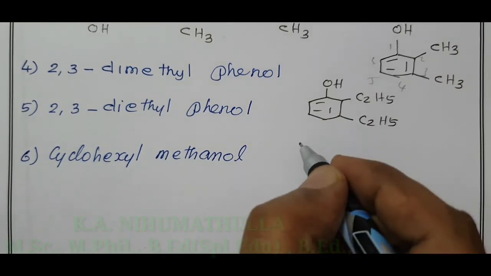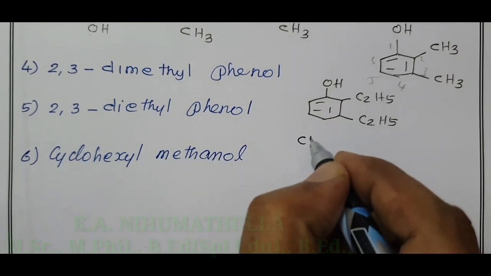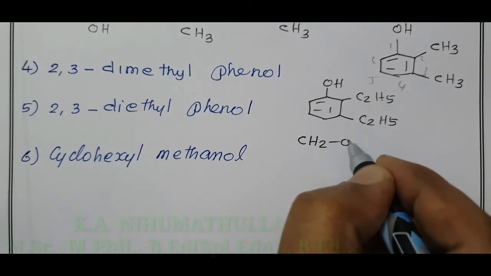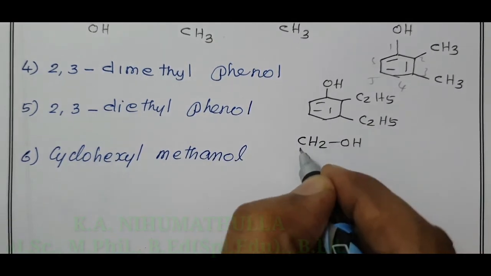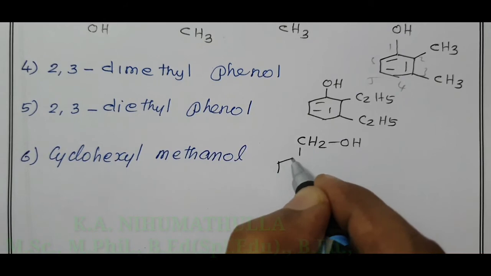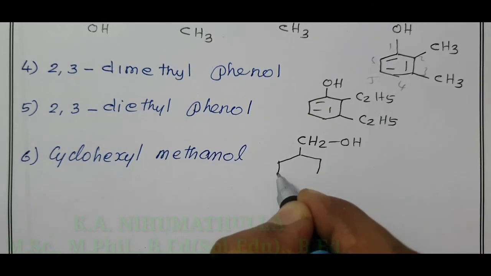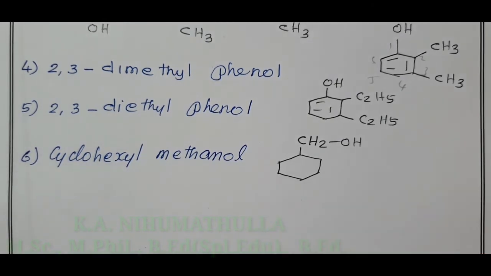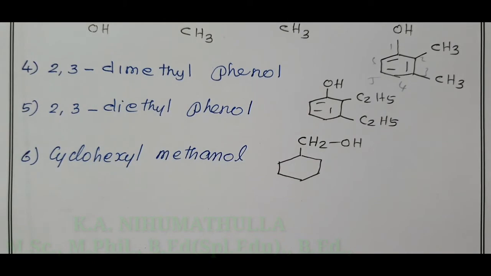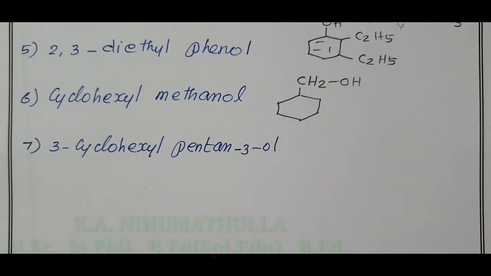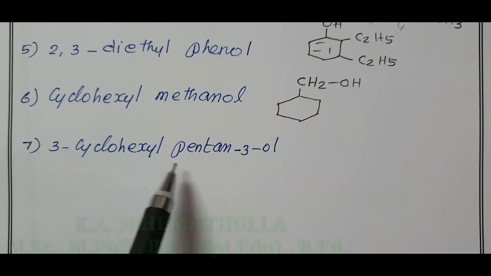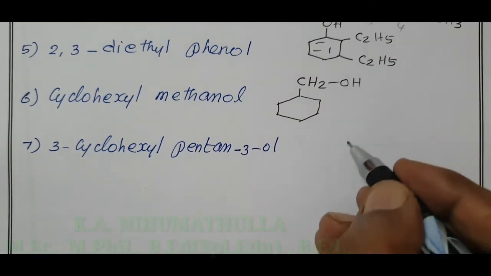Methanol is CH3OH. One hydrogen atom of methanol is replaced by a cyclohexyl group. This is cyclohexyl methanol.